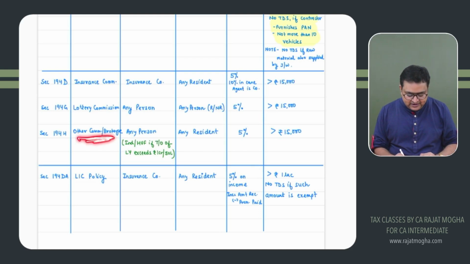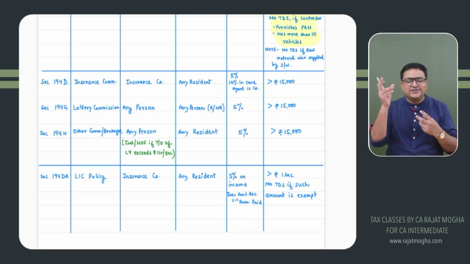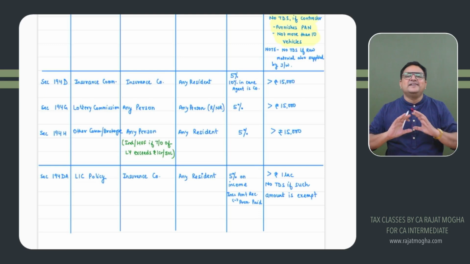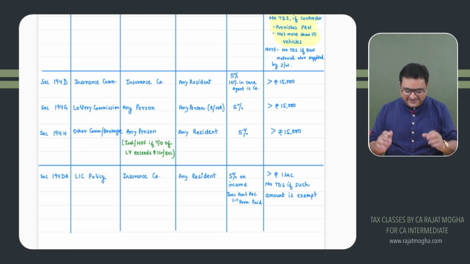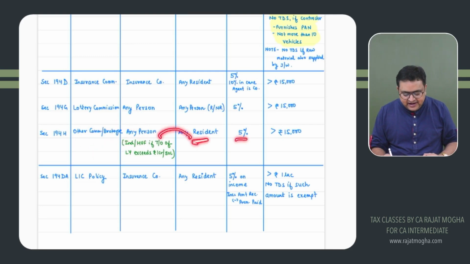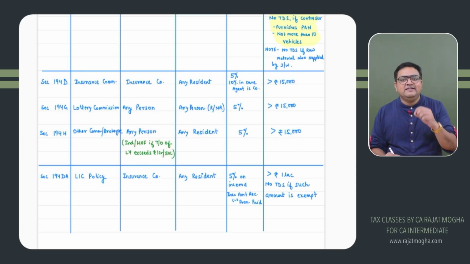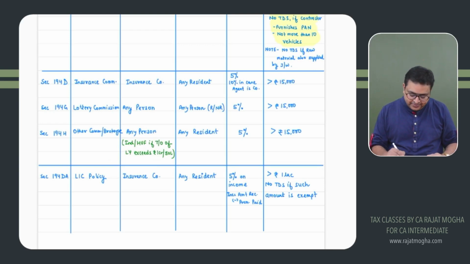Other commission and brokerage, 194H. If it is not insurance commission and not lottery commission, it is general commission. So if we are giving any other commission or any other brokerage to any resident, the rate would be 5%. The threshold limit would be 15,000. This applies provided the person paying the commission, if an individual or HUF, meets the turnover condition of last year. Got it? And here the receiver is a resident.